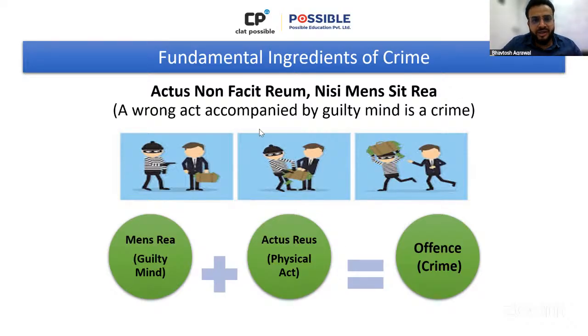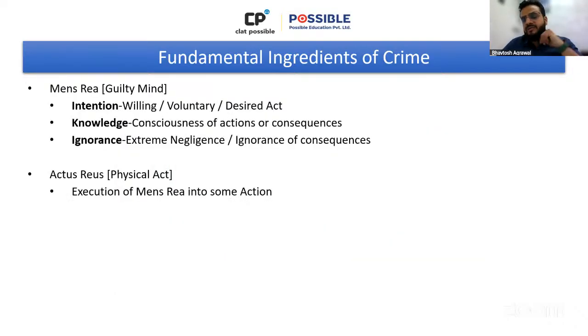And now we are ready to get into more details about mens rea as to what all mens rea really includes. So you see on the slide, there are basically three types of mens rea, three types of guilty mind. Or I would say the common thing in these three elements is the mental state. These are mental states of a person. If a person has an intention of doing something, then he has a guilty mind. If a person does not have intention of doing, but knowledge or awareness, consciousness, then also he has guilty mind.